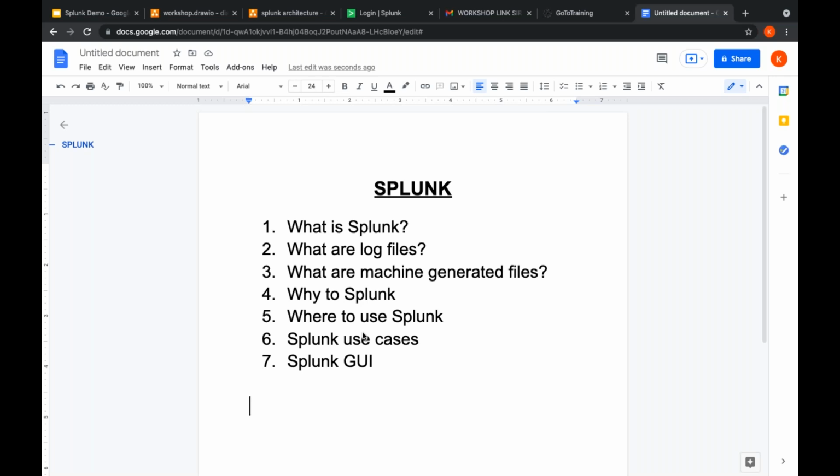And in the next session, I will also tell you the differences between ELK and Splunk, in a subsequent class. I will be telling all these things, the differences also.